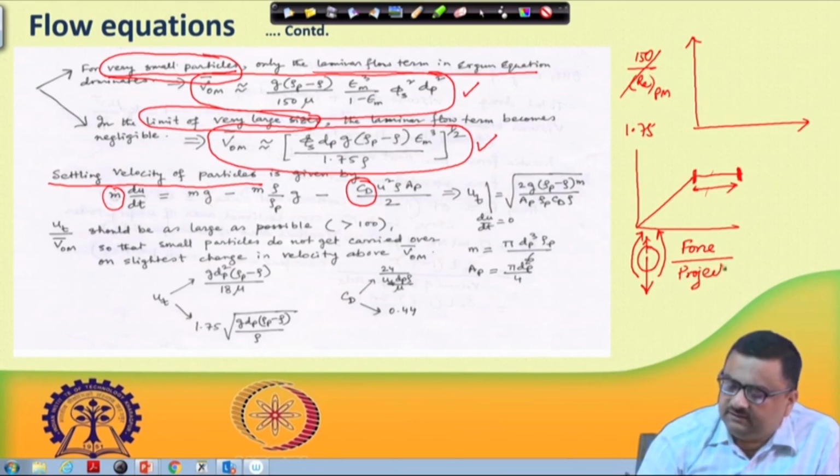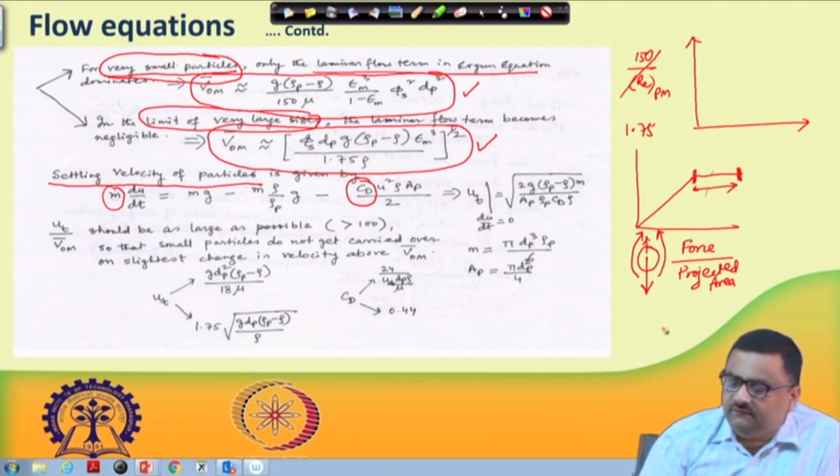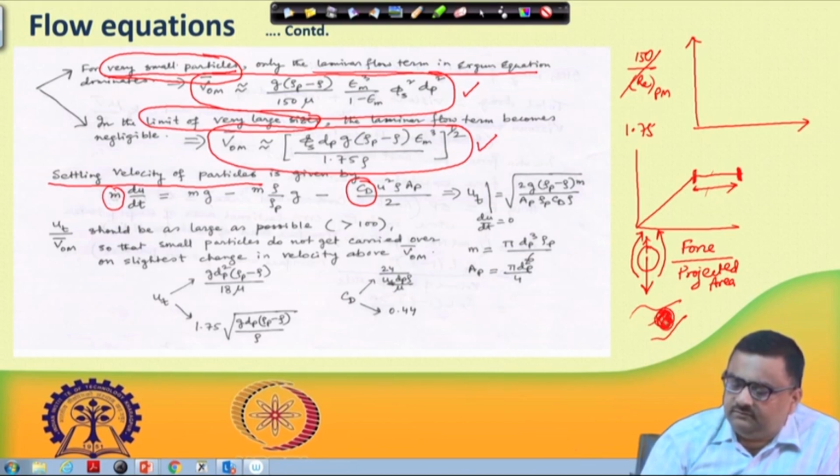Projected area means for a sphere the projected area is a circle. For a cube, the projected area is a square. So, if there is a fluid flowing and you have a particle here, the projected area would be the area that the fluid sees. For a sphere, it would be a circle.